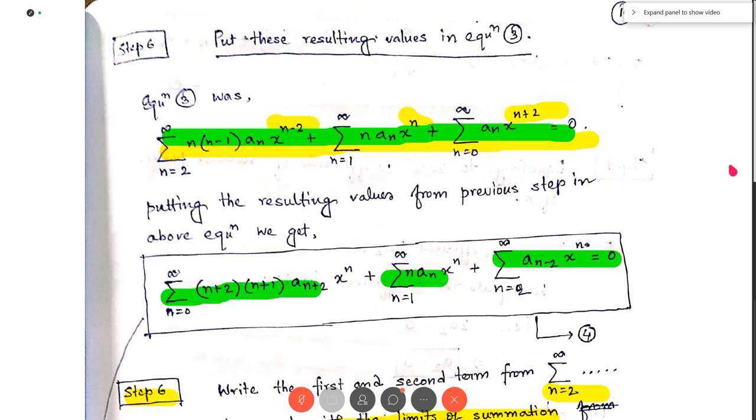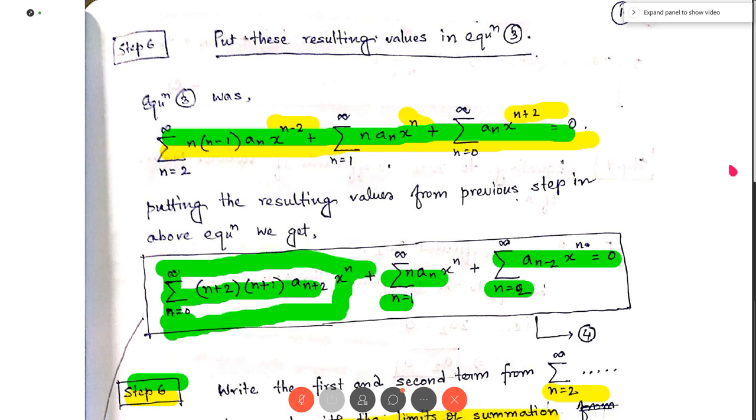here the observation is the power of x is n in each term of equation 4, but the summation runs from different points. Okay, so in step 6 my job is to write the equation in a form so that the summation starts from a single point. Okay, and for that purpose we write explicitly the terms of the first term. The first term is here. This is the first term of equation 4.